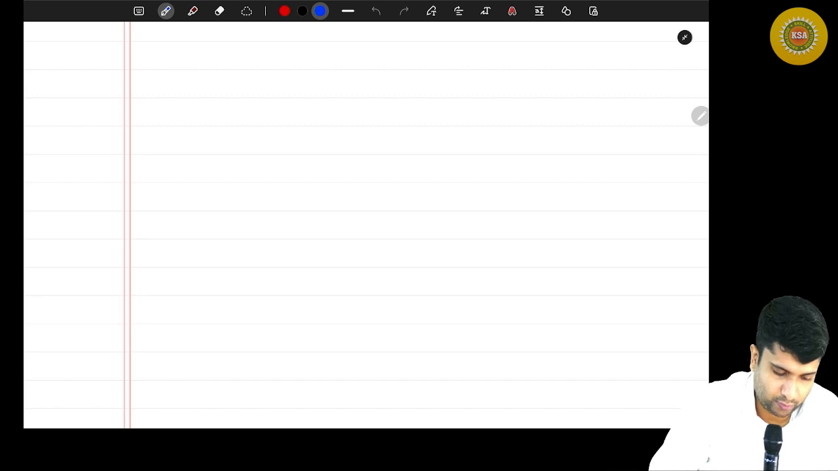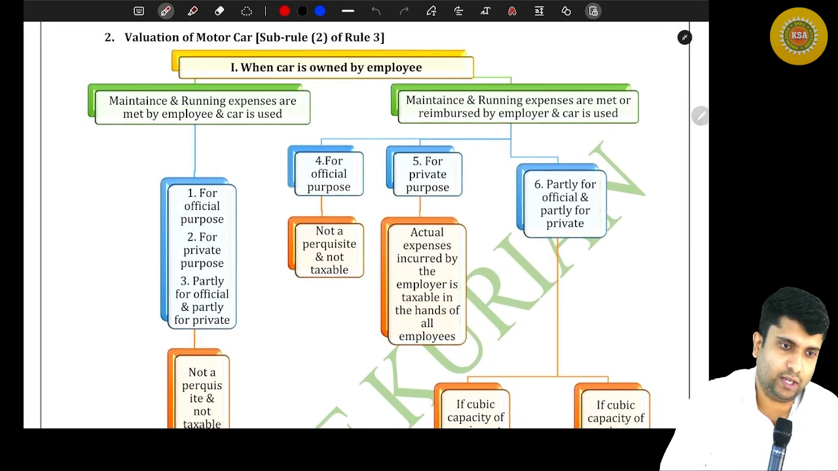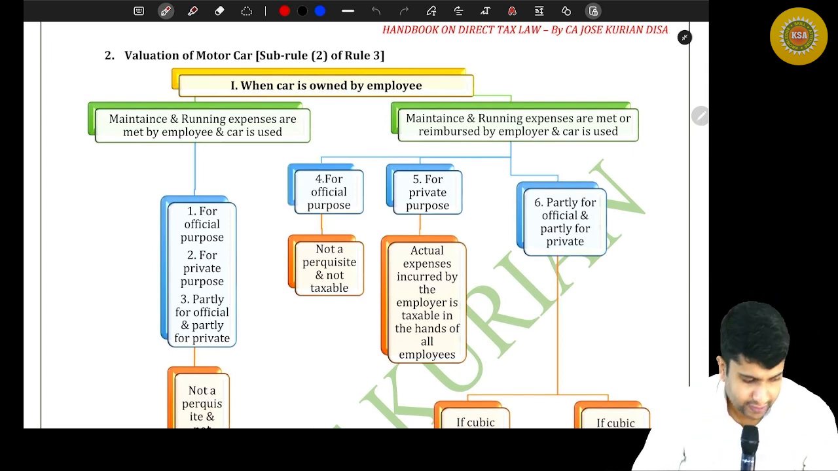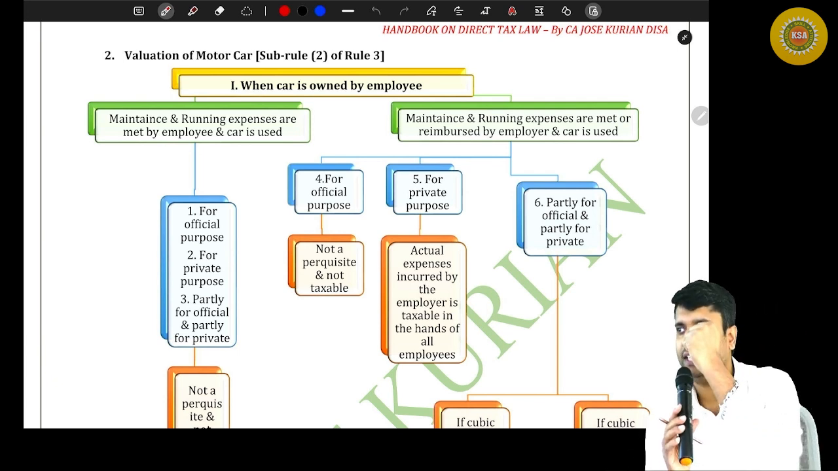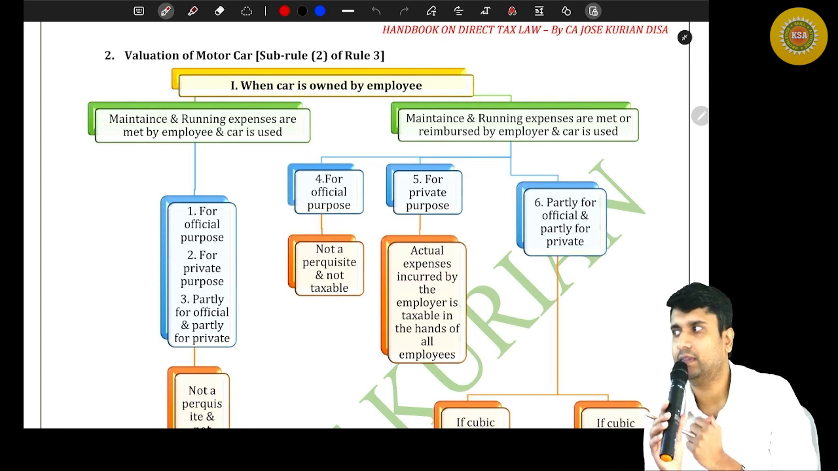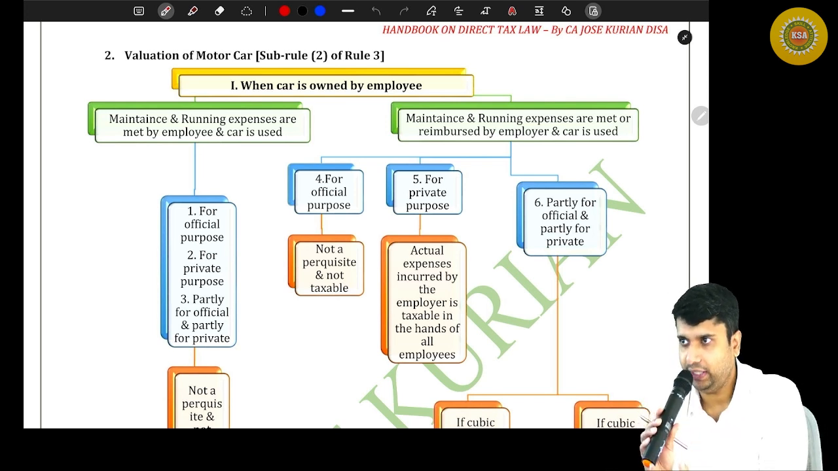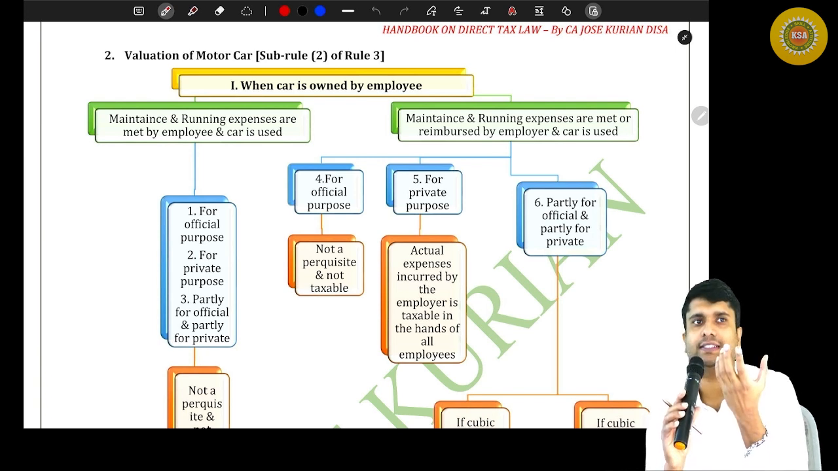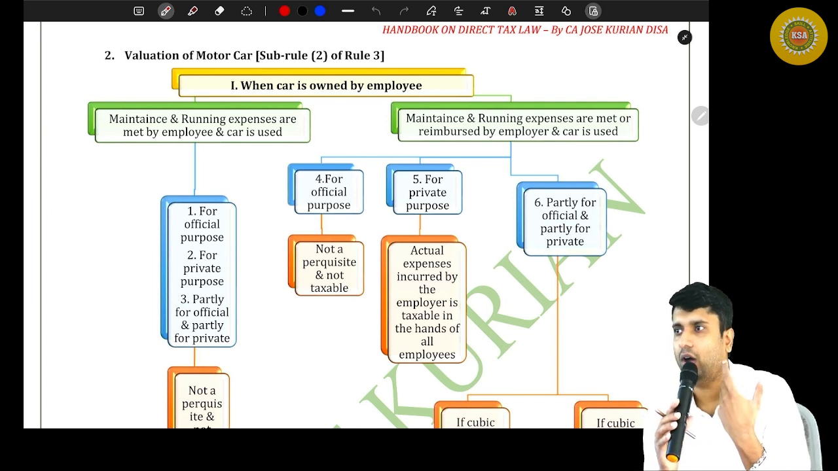All right, so let's continue, friends. We were discussing about motor car. Now let's value motor car, friends. See, listen. What they are saying is, if an employer is giving a motor car to the employee, are you all listening? If an employer is giving a motor car to the employee, see, this motor car is not given, it's not transferring the ownership of the motor car.